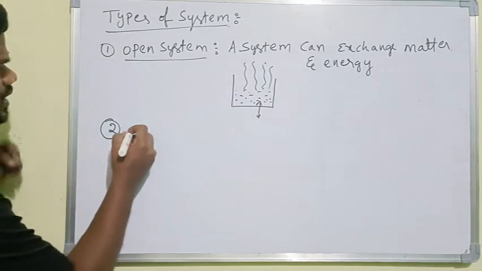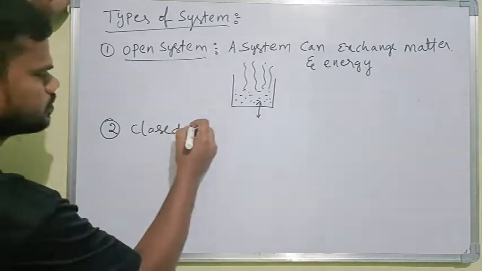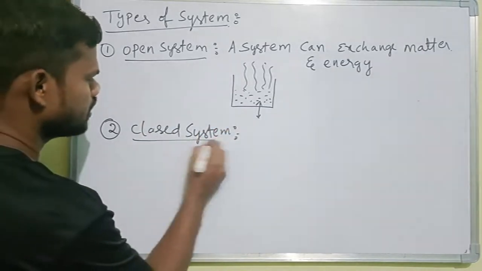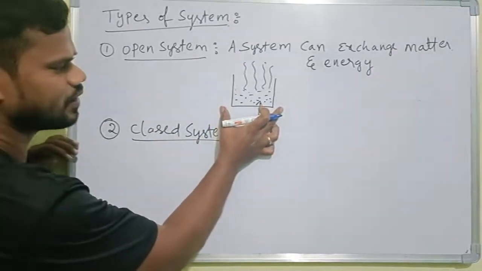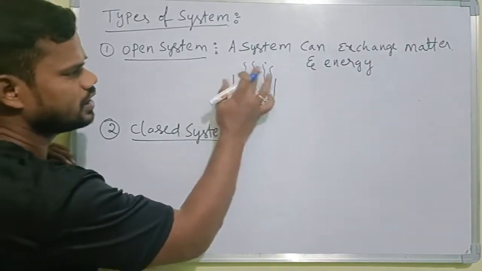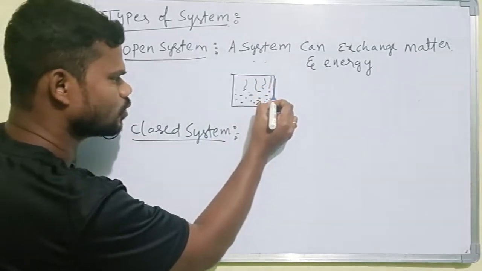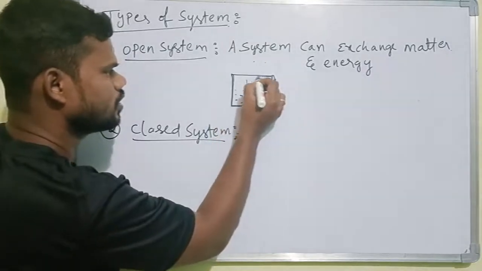Then the second one is a closed system. Here we take the same process. We take one vessel here, right? This vessel should be in a closed condition. It is in a closed condition here, right?